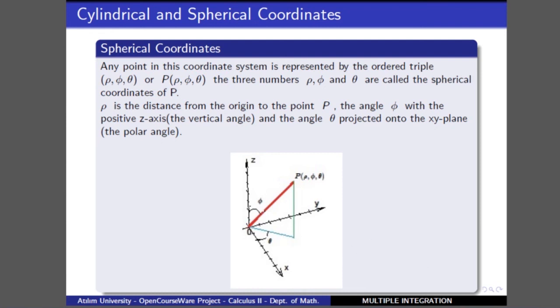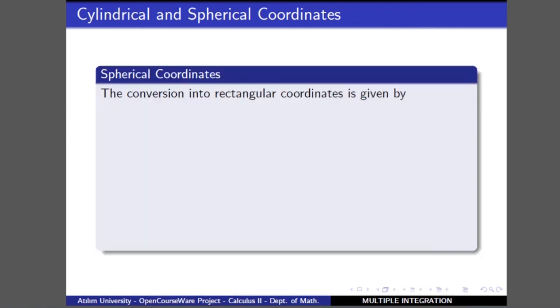This is how we measure three variables in a spherical coordinate system. For the conversion formulas, x equals rho times sine phi cosine theta, y is rho times sine phi sine theta, and z is rho times cosine phi.